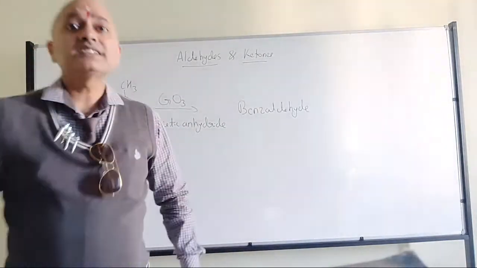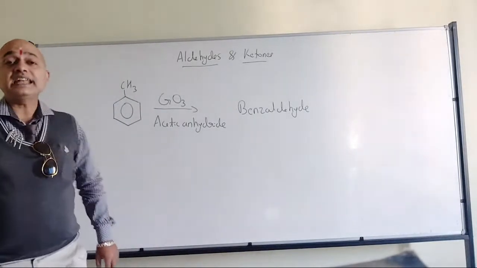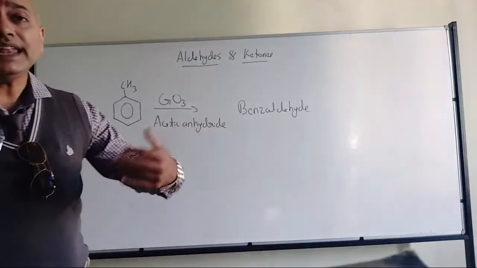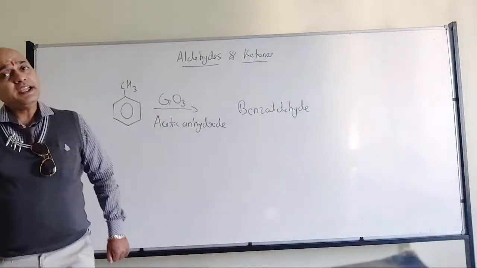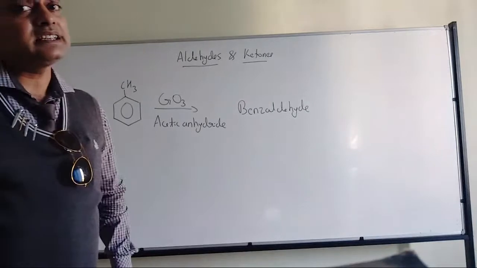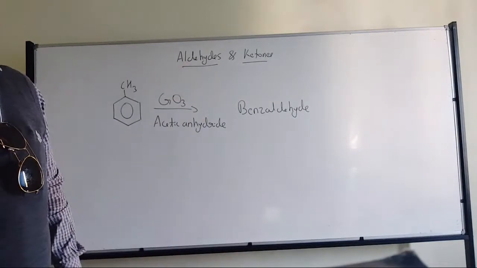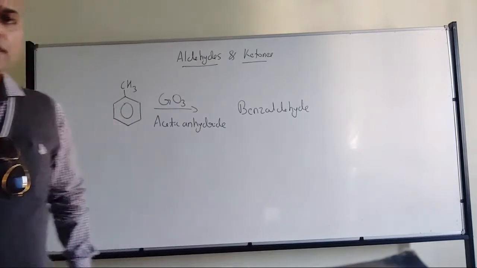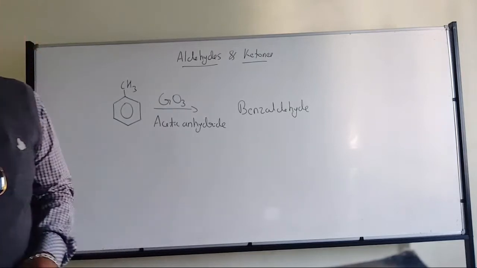Yes, water is removed from 2 acetic acid, so therefore it is called an anhydride. Anhydrous or anhydride means absence of water. Very good, so in that way we have got the preparation. Anything else I have missed in this reaction? Any one of you?